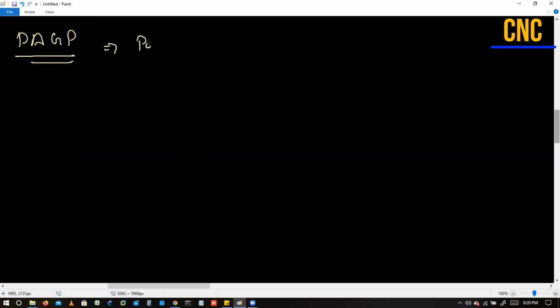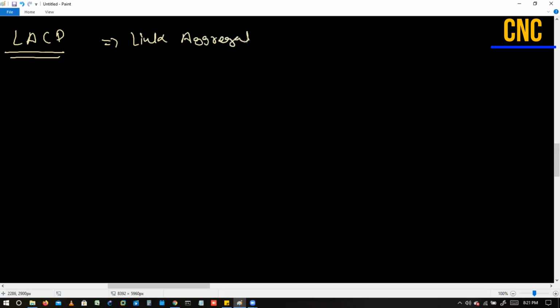So this is your Port Aggregation Protocol. Parallelly, I will talk about LACP also. This is your Link Aggregation Control Protocol.